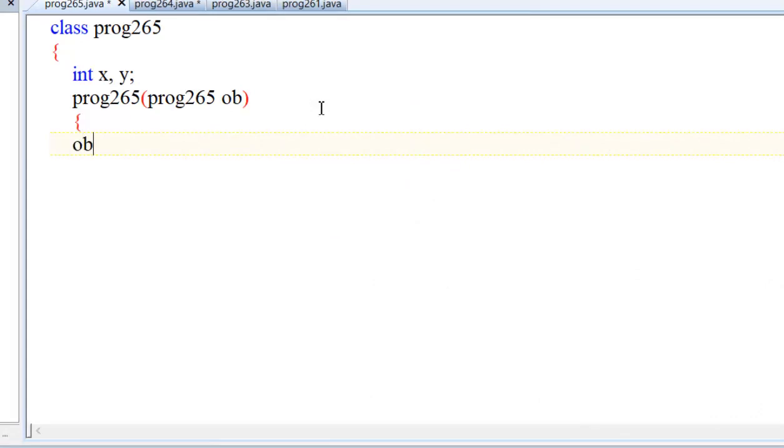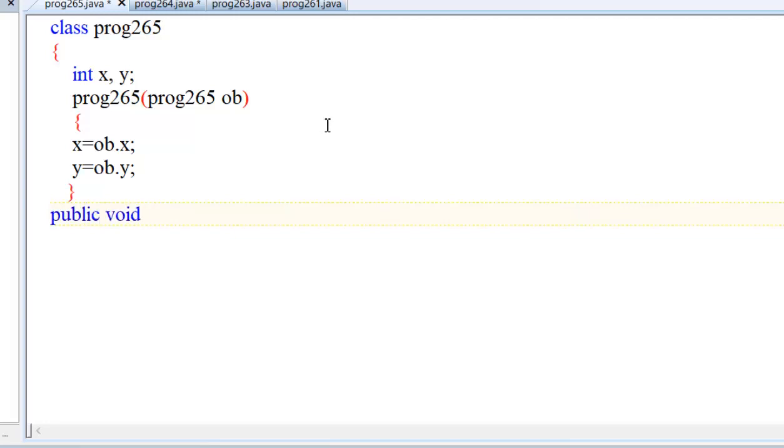Now say x equal to object dot x and y equal to object dot y, meaning whatever values the object has, we pass them. Okay. Now display.